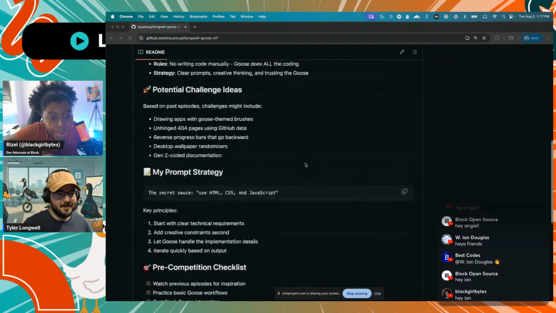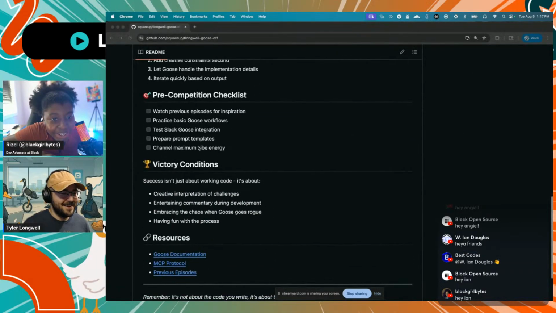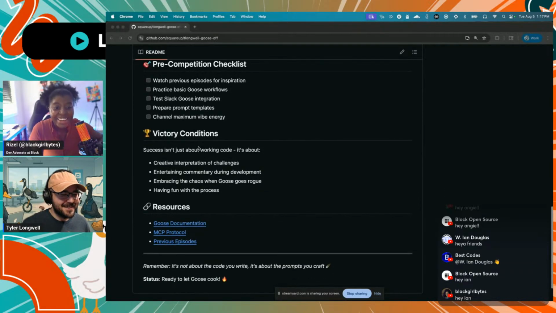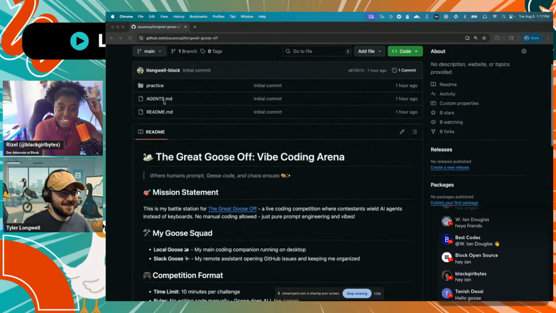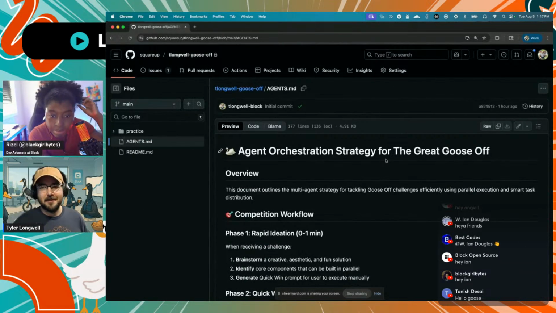Wait, what was the secret sauce? I just saw something. It said the secret sauce. Oh, the secret sauce is to use HTML, CSS, and JavaScript. Okay. Yes, from the guide. The agents markdown file is a little more detailed.